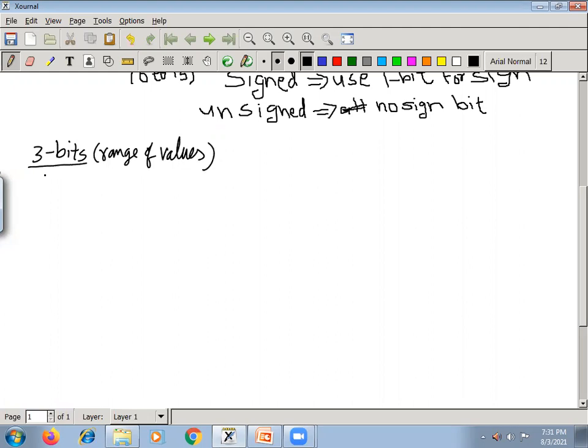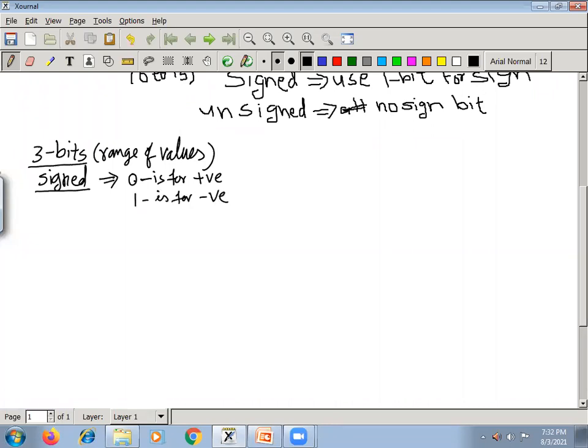First I am talking about signed numbers. Out of 3 bits, 1 bit is dedicated for the sign. What convention will we use for storing the sign? 0 is for positive, and 1 is for negative.